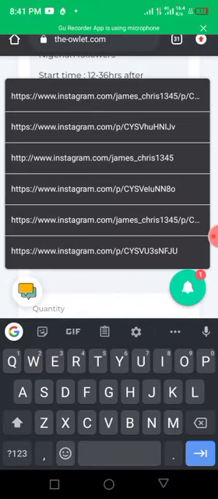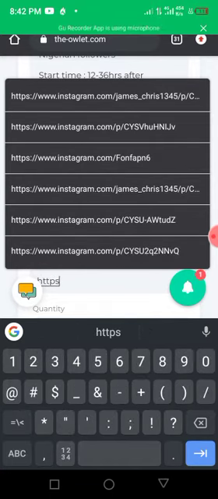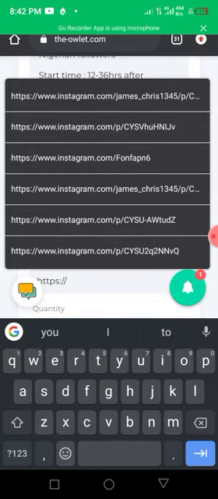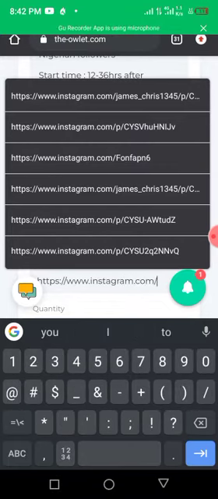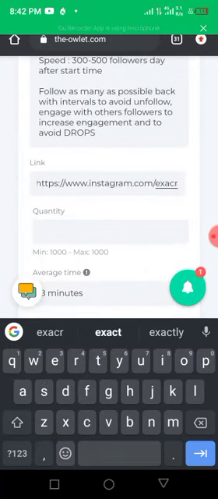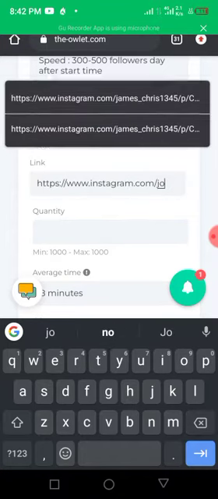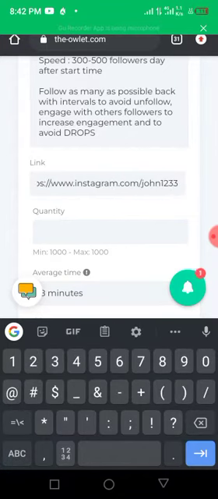put in the link. All you have to do is type in https://www.instagram.com/ followed by the exact username, exactly how the username is written. If it is John1234, write it like this. If there's a dot, put a dot. Make sure you don't make any mistake.